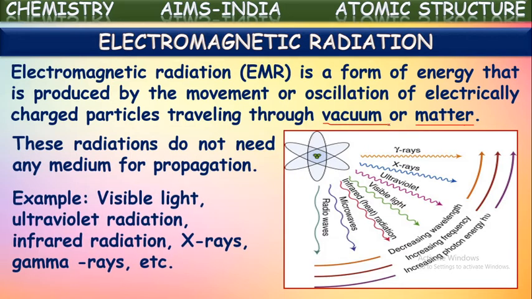See here, some examples of electromagnetic radiations are given, like visible light. The light which we see is one of the forms of electromagnetic radiation. Ultraviolet radiation, infrared radiation, X-rays, gamma rays, these all come under electromagnetic radiations. These are produced from electrically charged particles while they are moving with high velocity.